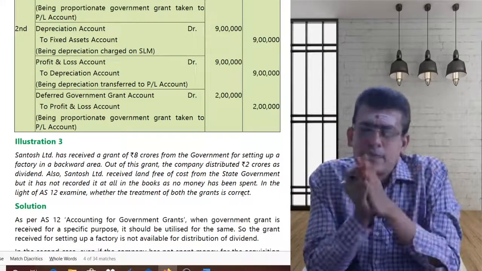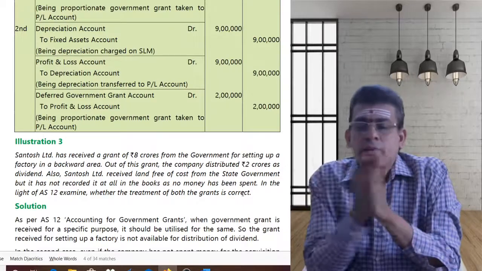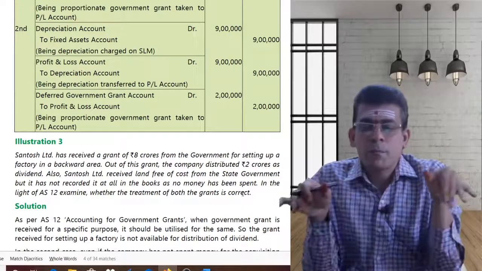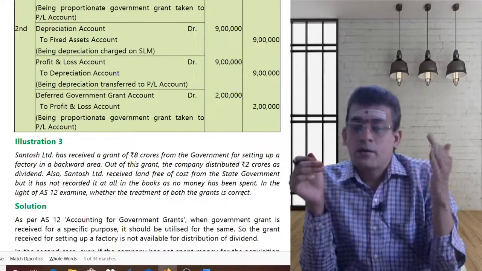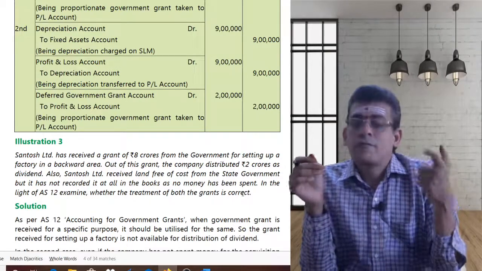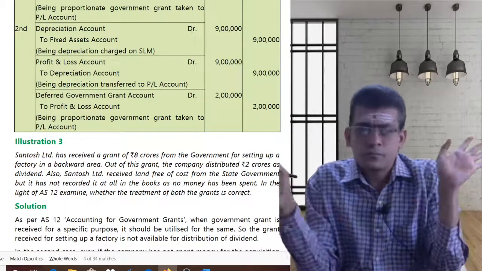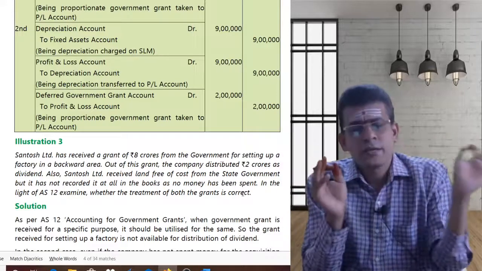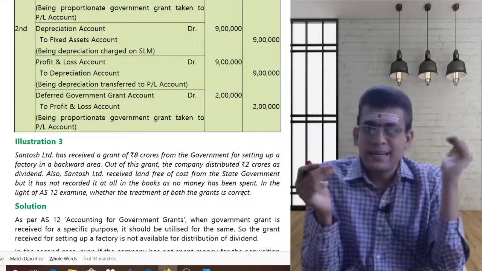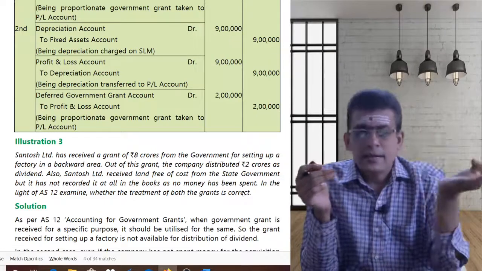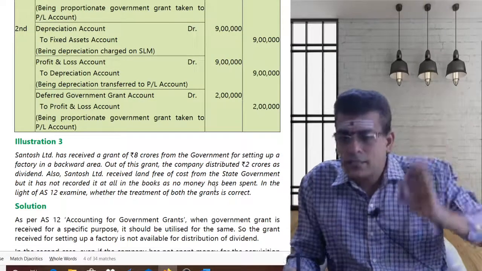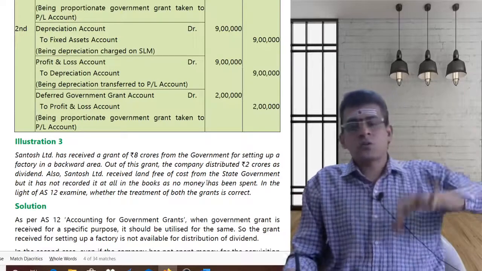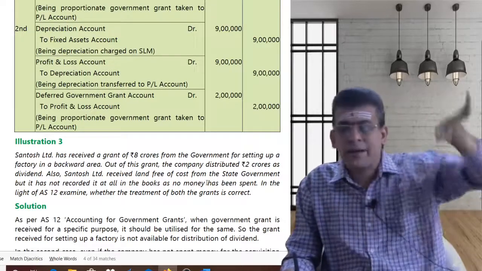Let us analyze. Santosh Limited received a grant of 8 crores for setting up of a factory. So this person got a government grant for setting up of an industry, 8 crores. So what is the condition attached to the grant? The condition attached is to use this 8 crores for setting up a factory in a backward area.